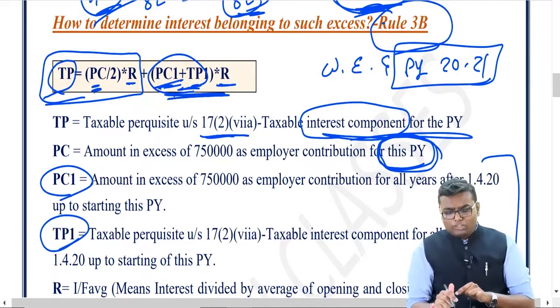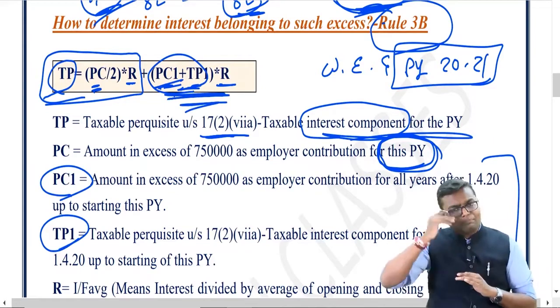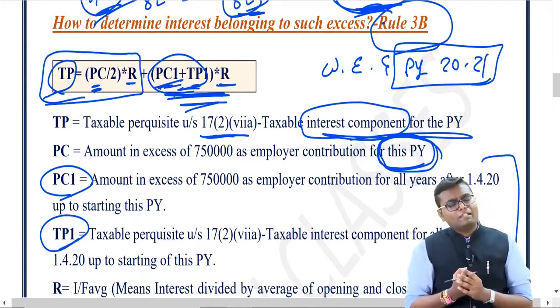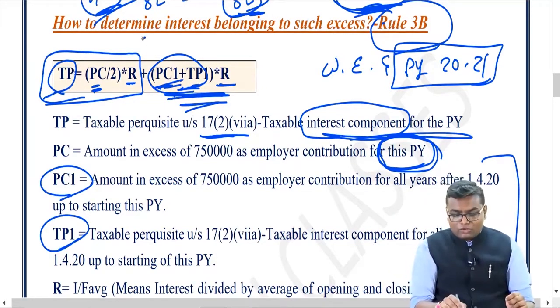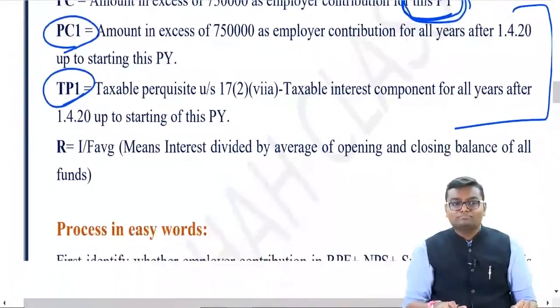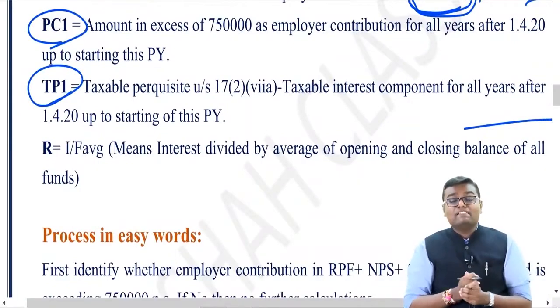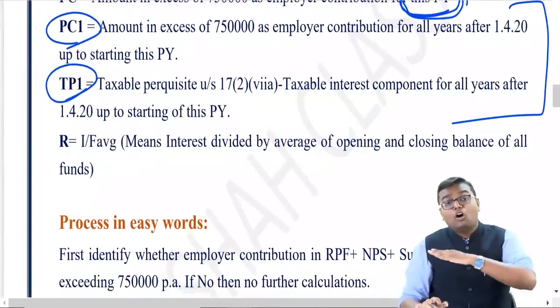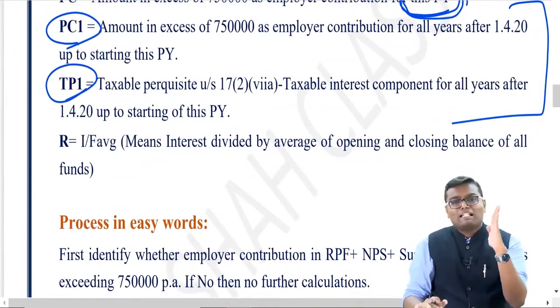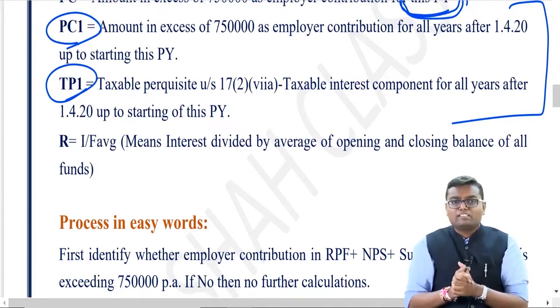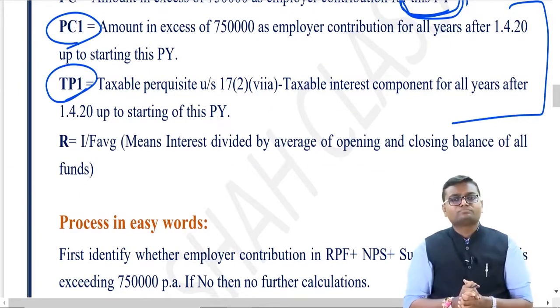Obviously, I will be teaching you how this works by taking an example of 21-22 also. But let me tell you, in your exam, they will ask you only up to this half formula because the balance part is not applicable to you people. Similarly, what is TP1? It is the taxable interest component in all the previous years from 1st April 20 till the starting of the previous year. For you it is not applicable.